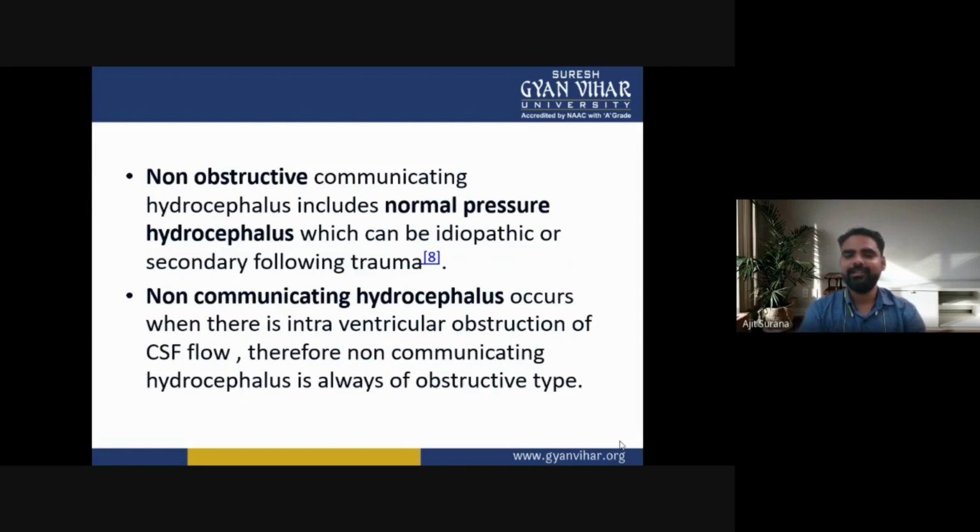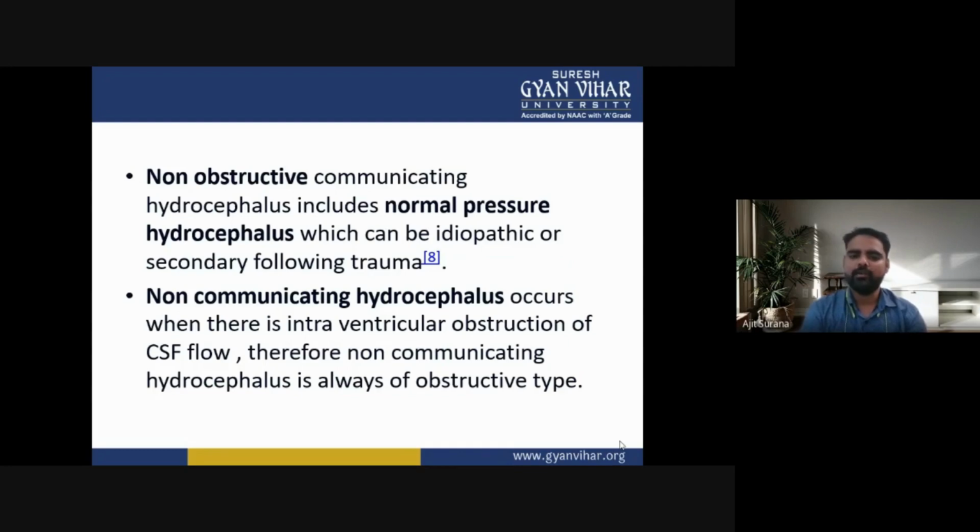Now, the second one is non-obstructive communicating hydrocephalus. It includes normal pressure hydrocephalus, which can be idiopathic or secondary following trauma.